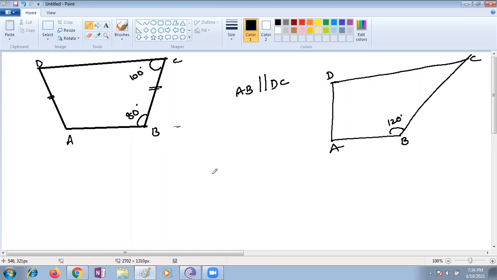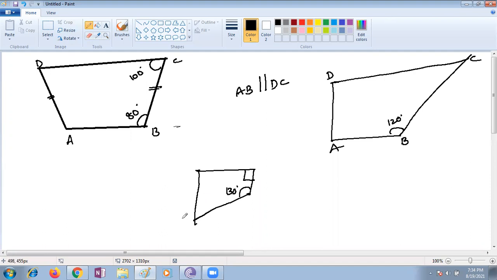These are the three diagrams given in the textbook, children. You have to think and answer the questions. Ma'am, AB and DC are parallel. Okay. This is a right angle given, children.